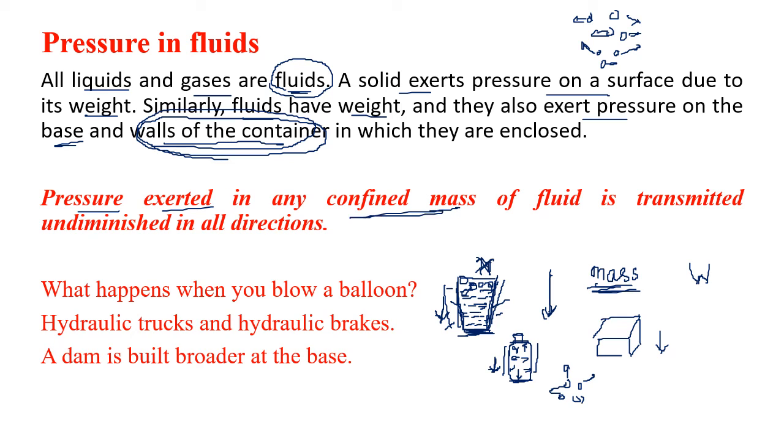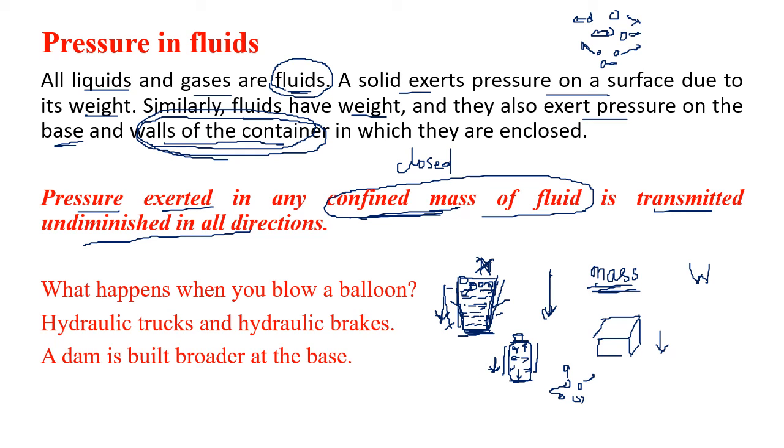confined mass of fluid. What does a confined mass of fluid mean? When the fluid is closed from all sides. When the fluid is closed from all sides, and you apply pressure, meaning you apply force, the pressure is transmitted undiminished in all directions.